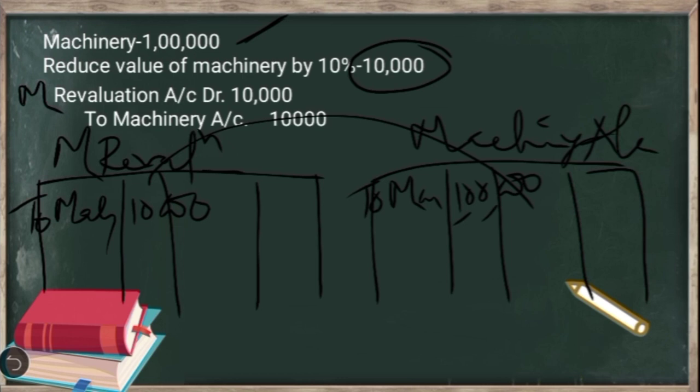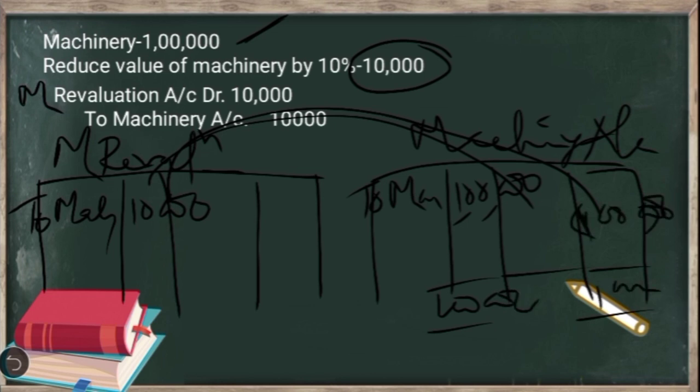Now if we are not passing the corresponding entry for the revaluation adjustment in the machinery account, the machinery account will be shown at the same value. That is, 1 lakh rupees was the opening, and when you calculate it, the closing value will also be the same 1 lakh. By balance carried down will be 1 lakh. So whenever we prepare the memorandum revaluation account, the entry will be passed without passing the corresponding entry in the respective assets and liabilities account. We are just showing the effect of revaluation only in the memorandum revaluation account.